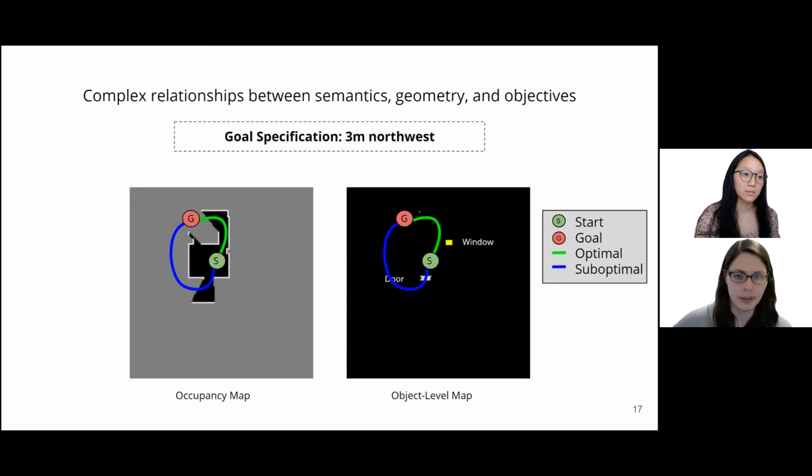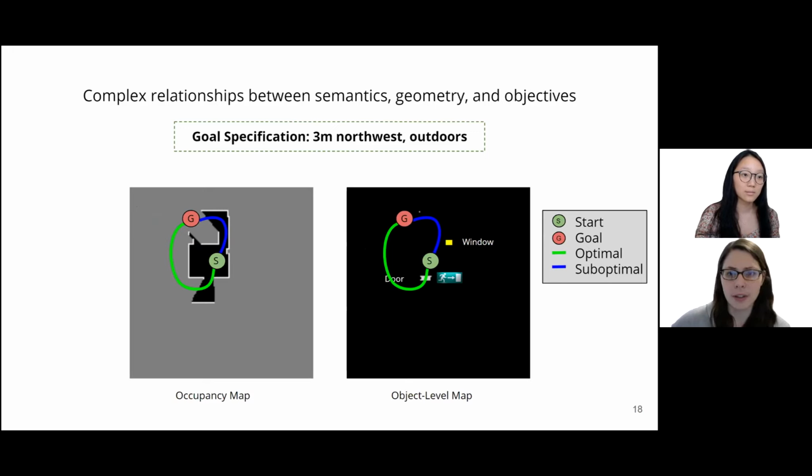We argue no. If the goal was behind the robot, the room structure in the occupancy map indicates that turning around is the best option. But now if we are told that the goal is outdoors and there's an exit sign next to the door, suddenly going through the door becomes a more promising navigation strategy. These examples illustrate that there are complex interactions between objects, dense geometry, and the objective of the agent. And while this richness is exactly what we set out to model, it is also what makes this problem challenging.